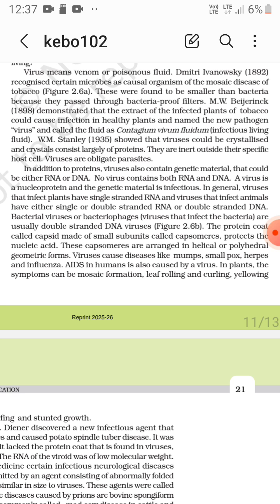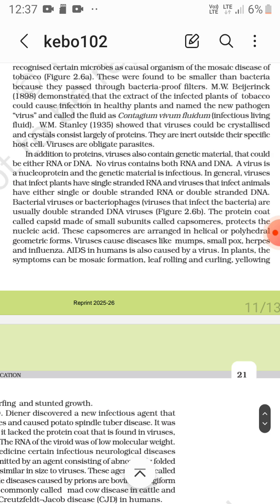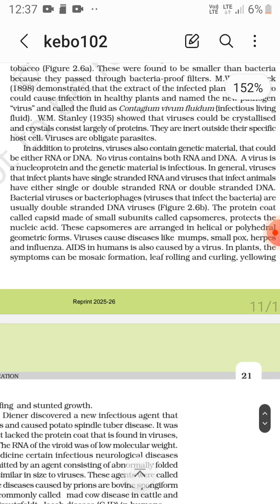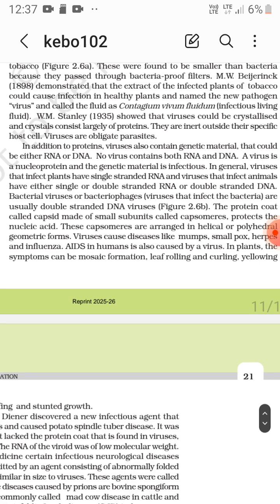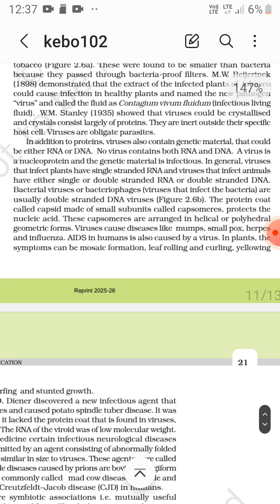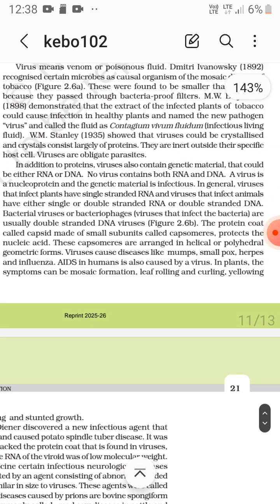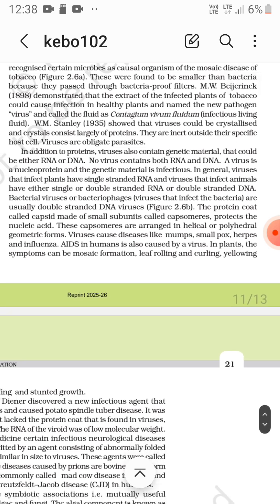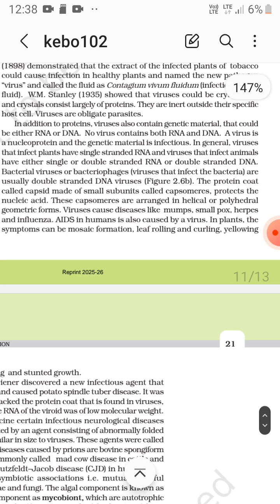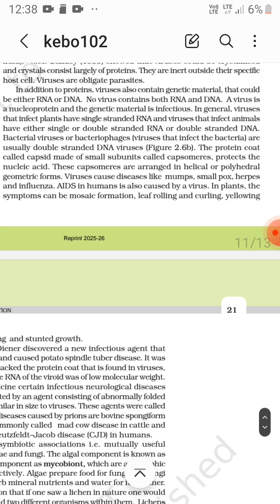A virus is a nucleoprotein, and the genetic material is infectious. In general, viruses that infect plants have single stranded RNA, and viruses that infect animals have either single or double stranded RNA or double stranded DNA. Bacterial viruses, or bacteriophages, viruses that infect bacteria, are usually double stranded DNA viruses. The protein coat called capsid, made up of small subunits called capsomeres, protects the nucleic acid. These capsomeres are arranged in helical or polyhedral geometrical fashions.